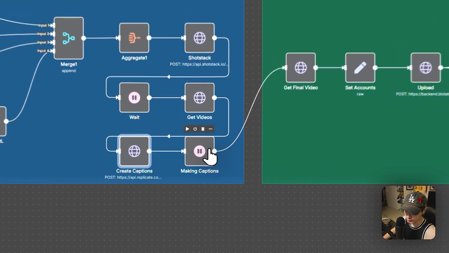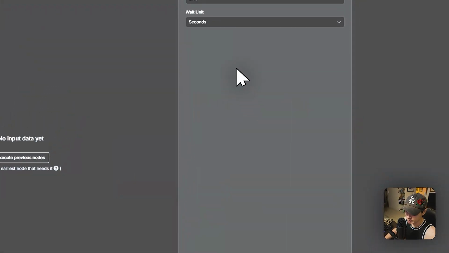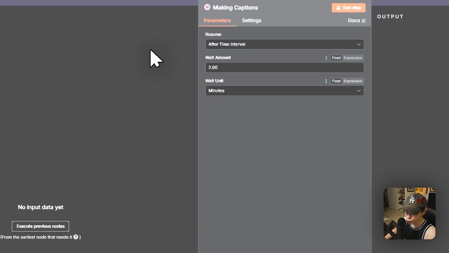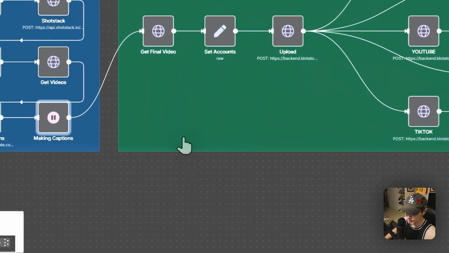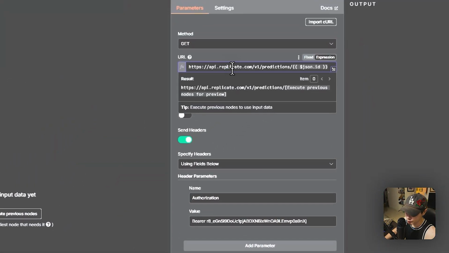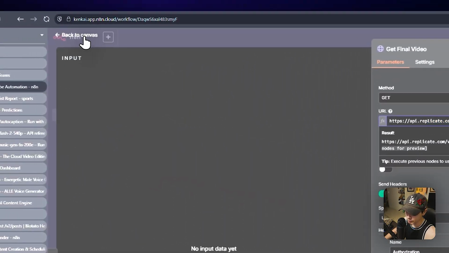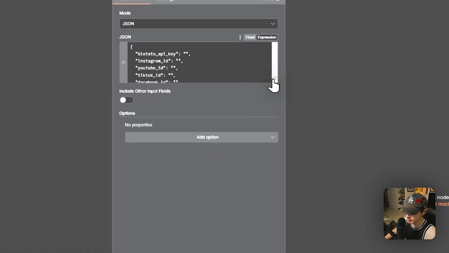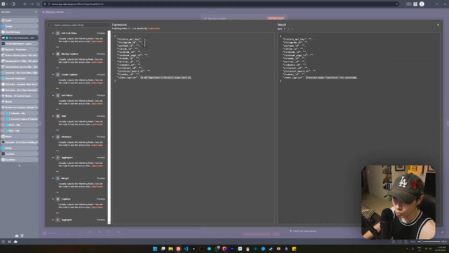And then again, we're just rendering that video again. It's supposed to take 2 minutes, and it's going to render for 2 minutes. Once it's all done, we're getting that final video. So again, we're just doing that prediction thing just like we did before. That's outputting the video, and then we're setting all our accounts. So this is where you'd be setting in all your accounts